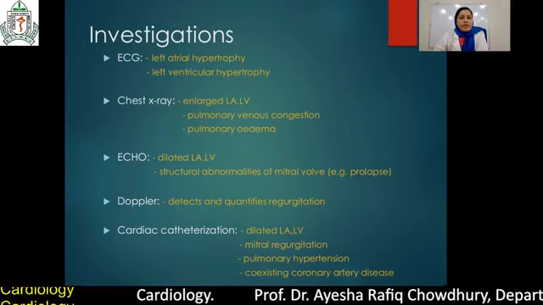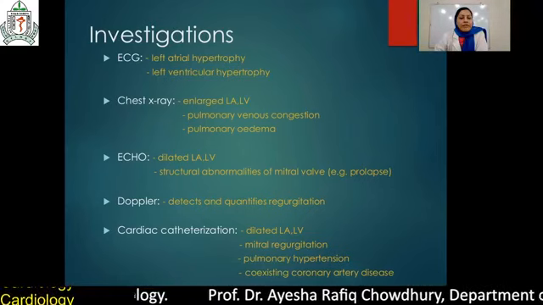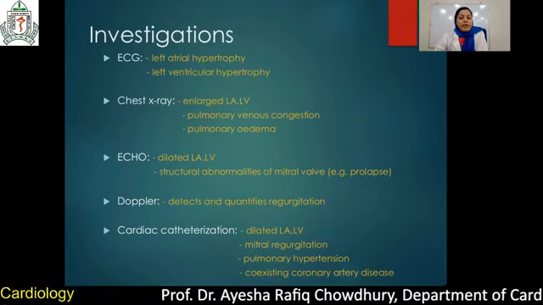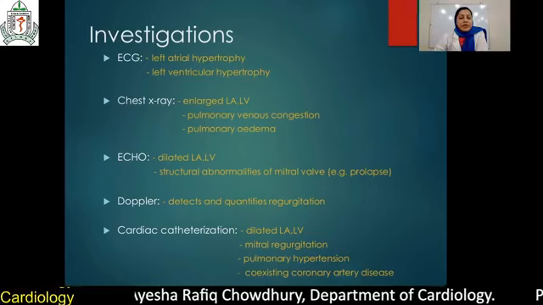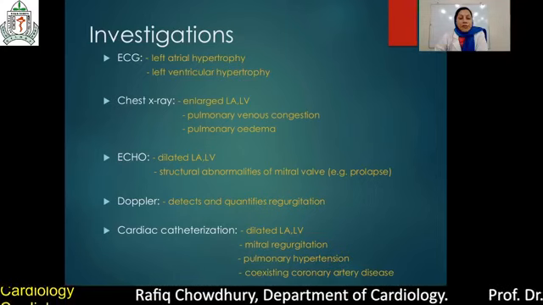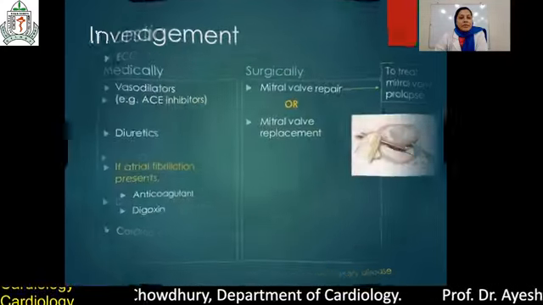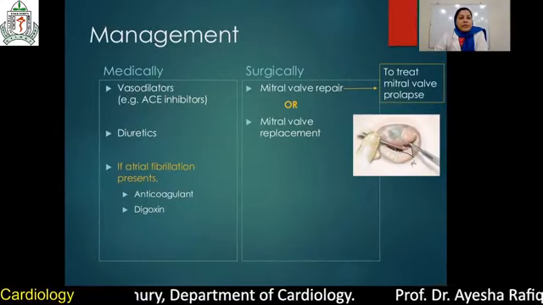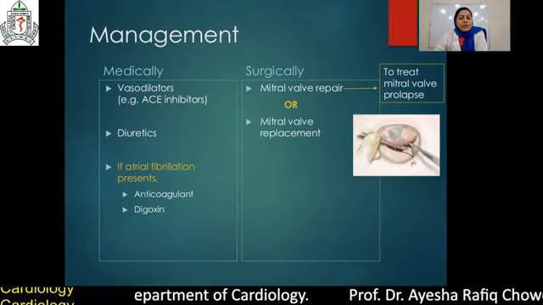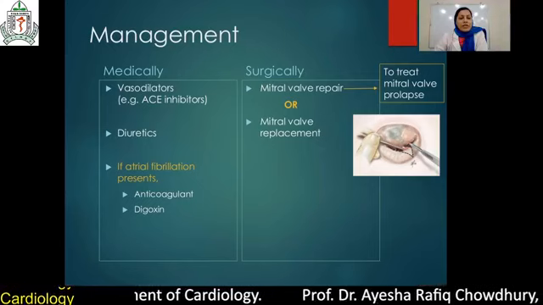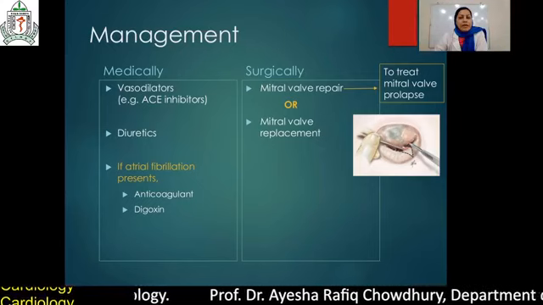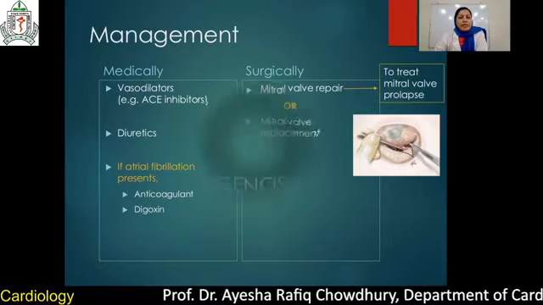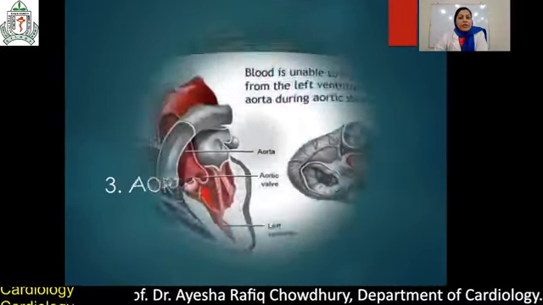There are ECG findings and X-ray findings, echo, Doppler, cardiac catheterization. The best initial investigation is echocardiography, and the most accurate test is cardiac catheterization. These are the management: drugs, diuretics, anticoagulant, beta blocker, vasodilator, and mitral valve repair or mitral valve replacement. This is done surgically. Aortic stenosis.